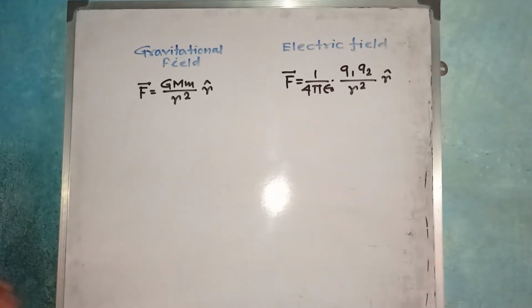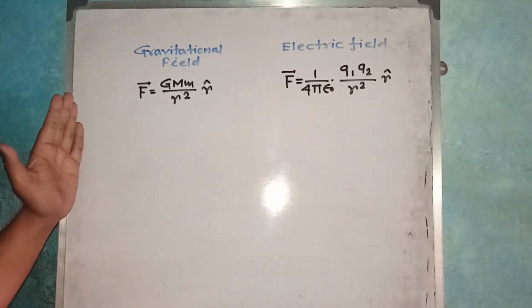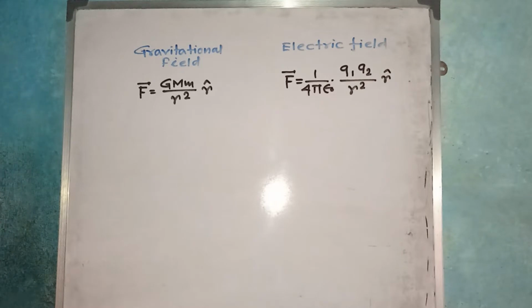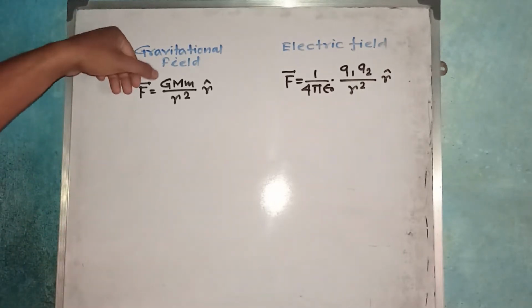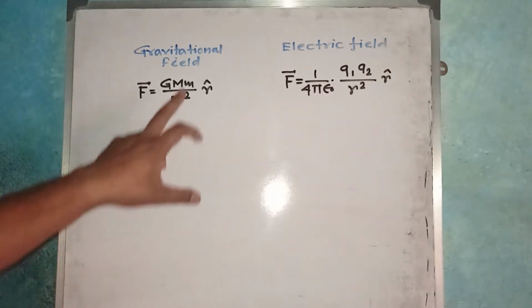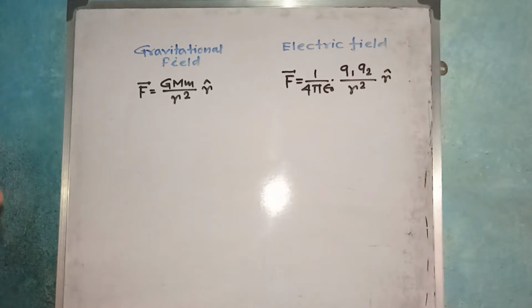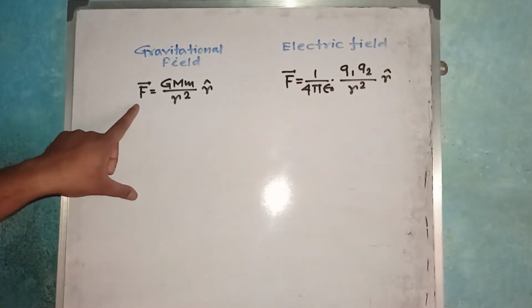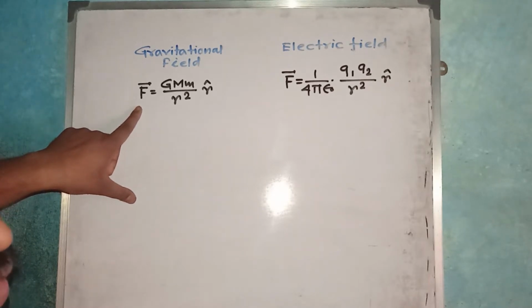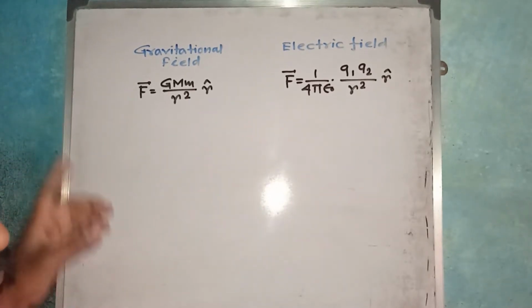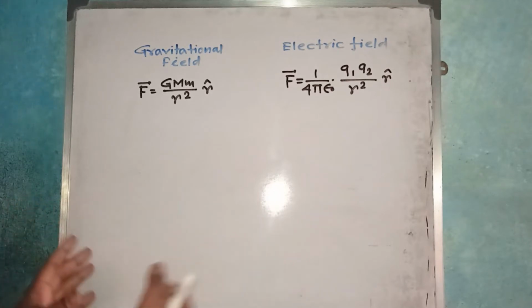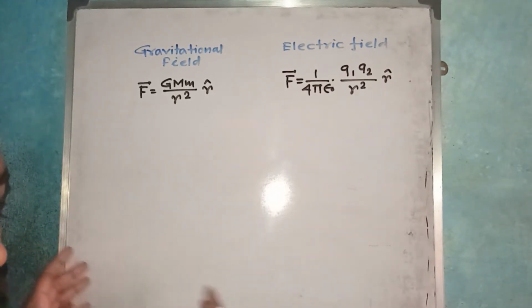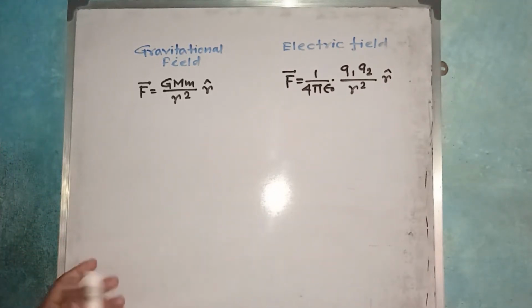So we know the gravitational force between two masses, one of mass capital M and the other of mass small m, is given by Newton's gravitational law, F vector is equal to G M m by r square into r cap, where r cap is the unit vector along the joining line of the two bodies.